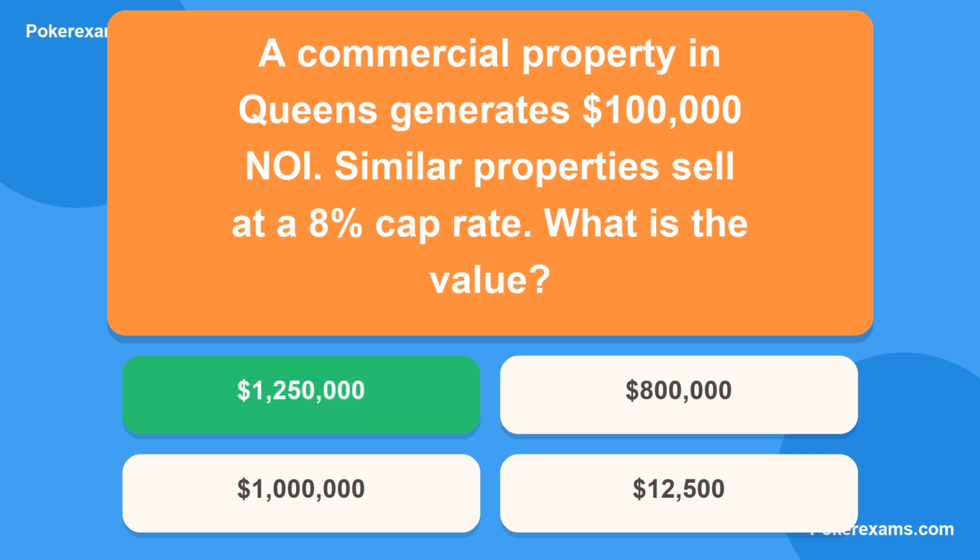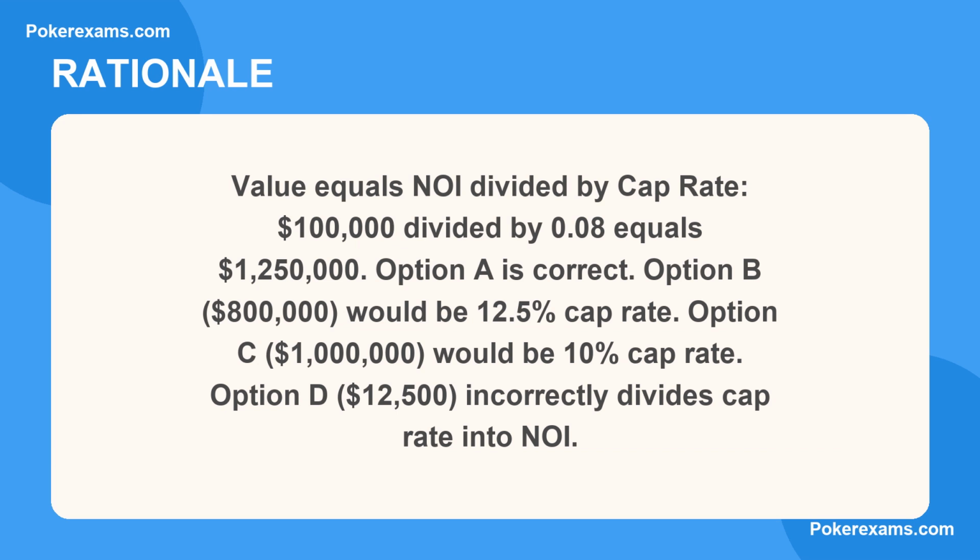The correct answer is A. Here is why. Value equals NOI divided by cap rate. $100,000 divided by 0.08 equals $1,250,000. Option A is correct. Option B, $800,000, would be 12.5% cap rate. Option C, $1 million, would be 10% cap rate. Option D, $12,500, incorrectly divides cap rate into NOI.